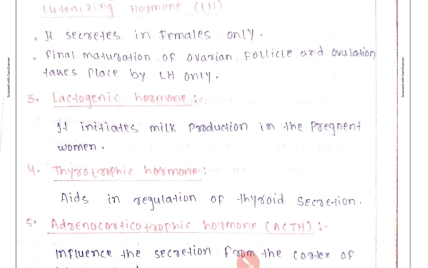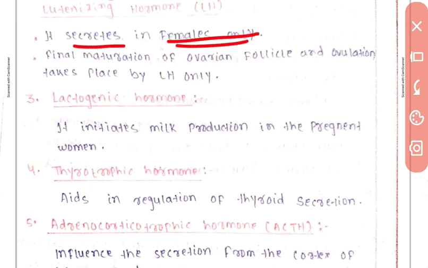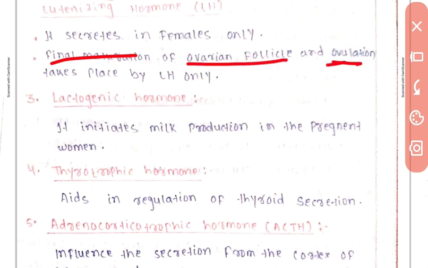Next, luteinizing hormone. It is secreted in females only. So FSH is secreted in both male and female, and LH is secreted only in female. Final maturation of the ovarian follicle and ovulation takes place by LH only.